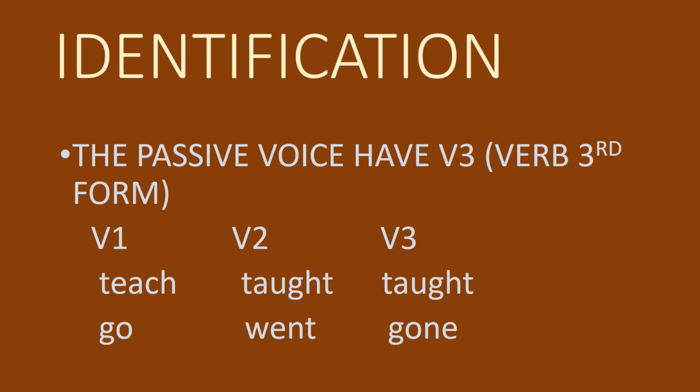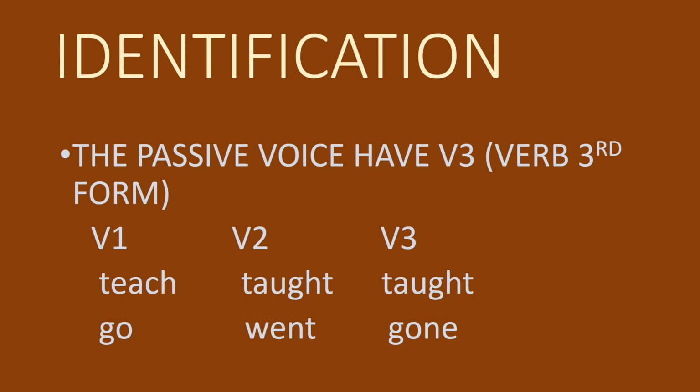So we learned to create the active voice, and we know about the active voice from tenses. Now we will see how we identify the passive voice. As written, the passive voice has V3. V3 means the verb in the third form. We know that there are three forms of a verb. Example: go, went, gone.